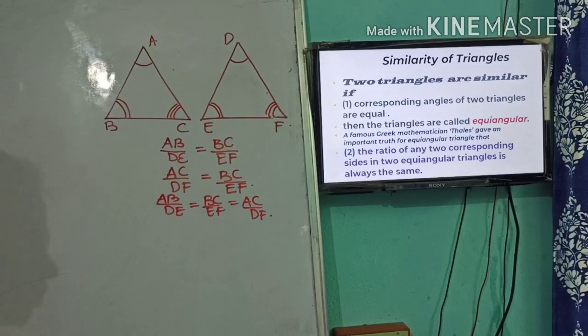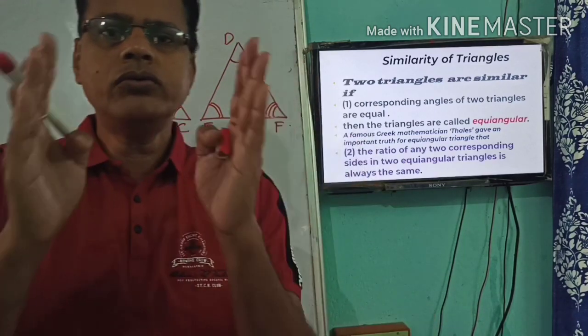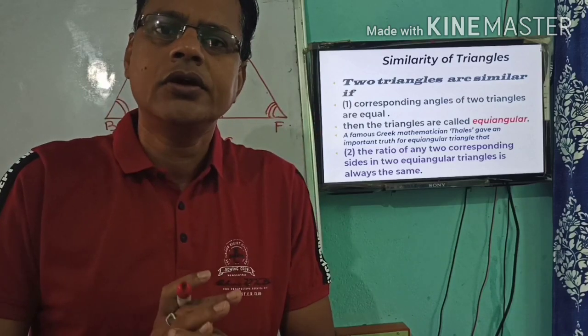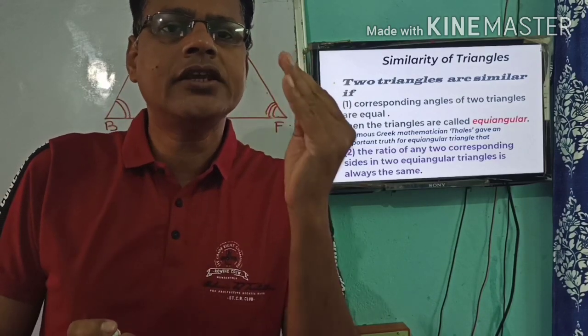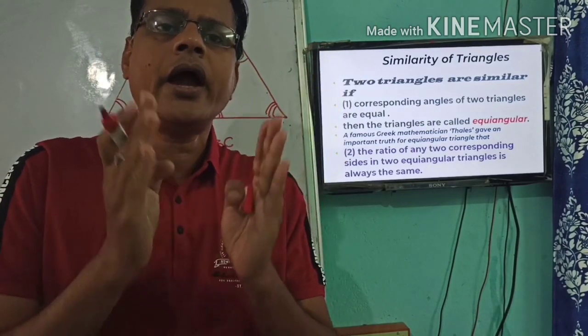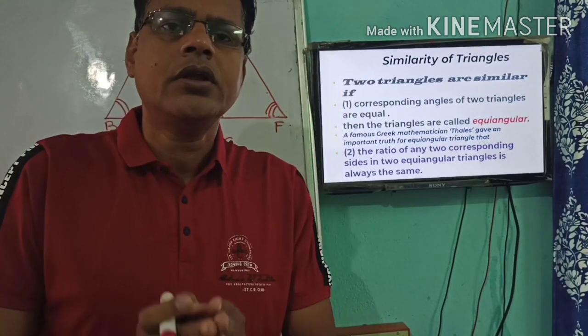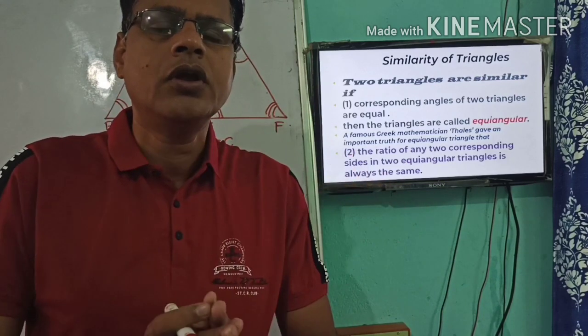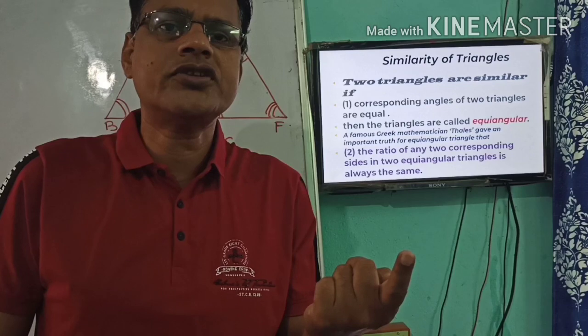To know more about this proportionality, meaning the ratio of sides, Thales gave a very important theorem, and according to his name, the theorem is known as Thales theorem. And why is it called basic proportionality?